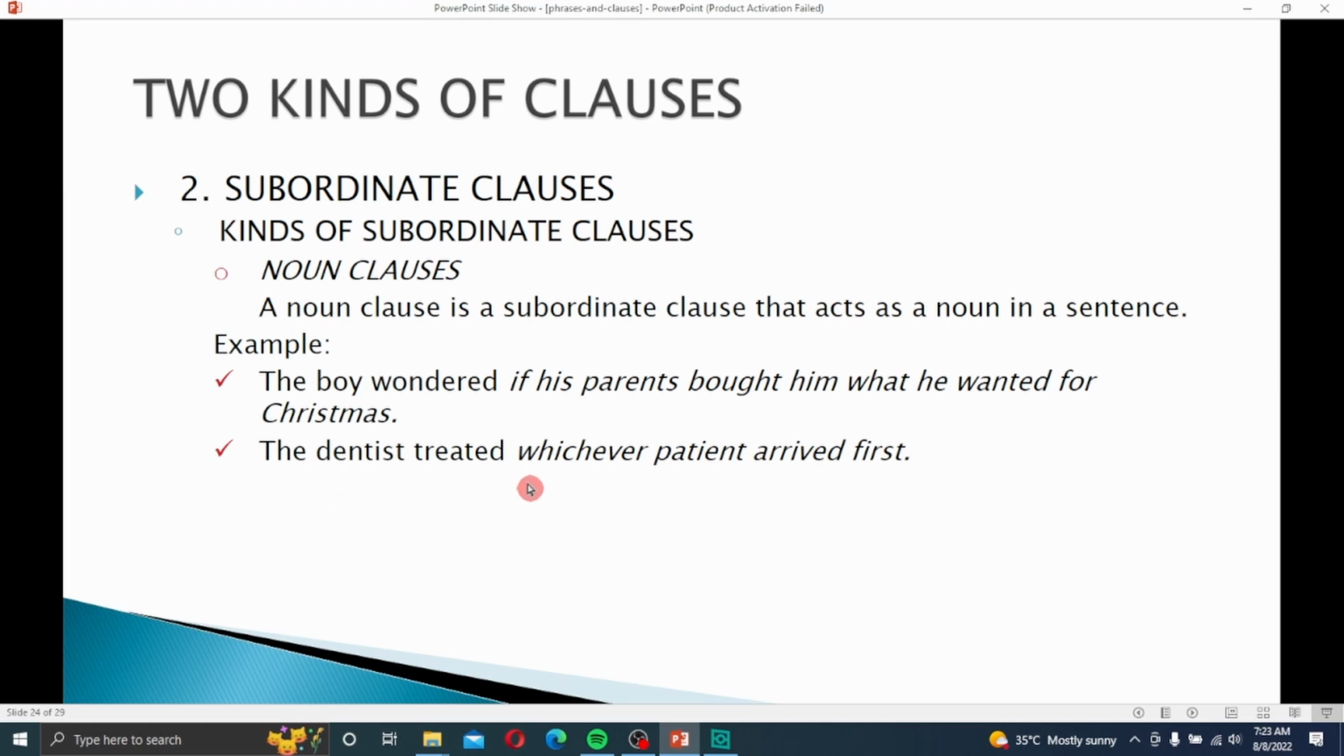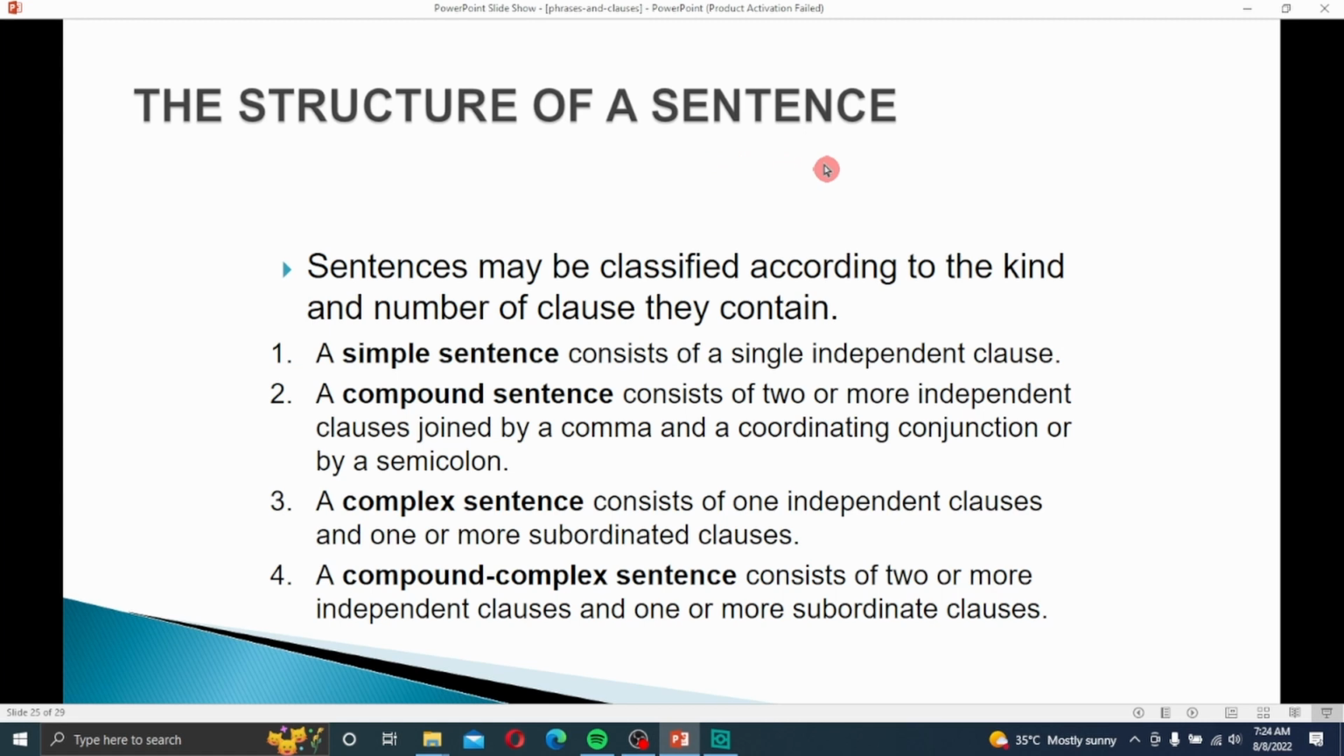The dentist treated whichever patient arrived first. Whichever patient arrived first is a noun clause which is used in this sentence as an object. The dentist treated the patient. So it is simple. Which patient arrived first? So we use which arrived first, and it becomes the noun clause.